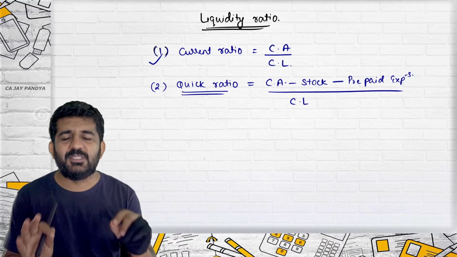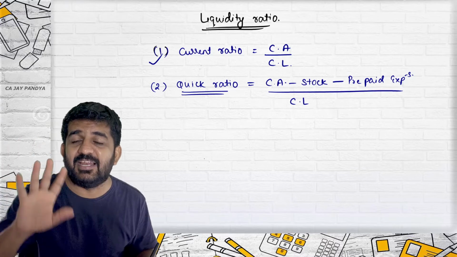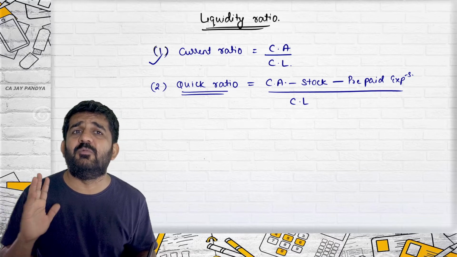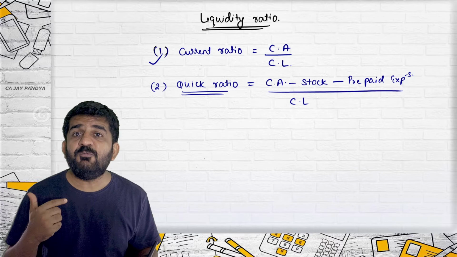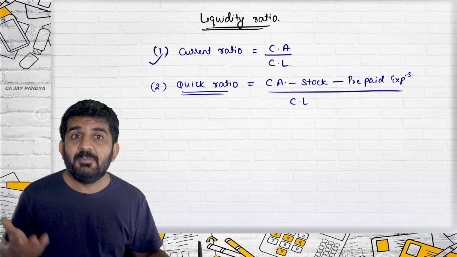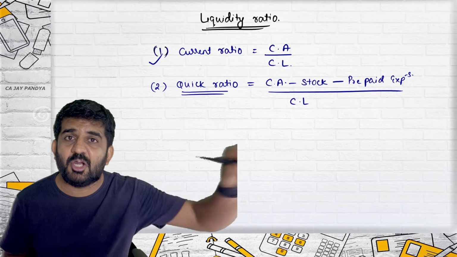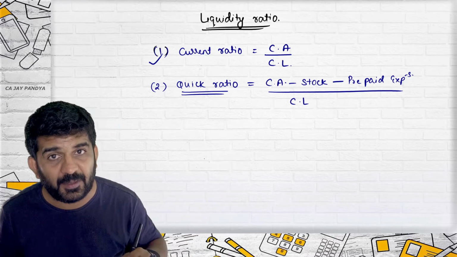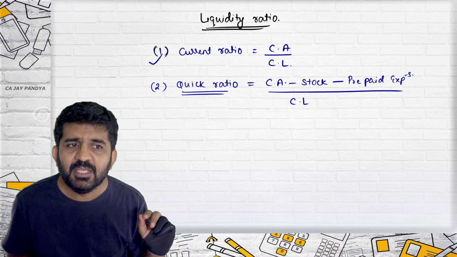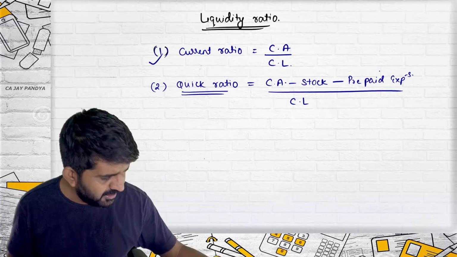Whenever you start a business, ask some businessmen how many employees ask for advance salary. Every month there will be one person or other who will always be asking for advance salary. If you are paying them, believe me, it should never be considered as current assets, because ultimately the money is never going to be recovered. You will say, sir, just 10,000 rupees, that person will not take salary and we will not have to pay him. Agreed. But next month there will be one more employee who will be asking for advance salary. So as stock is removed from current assets, prepaid expenditures are also removed from current assets.